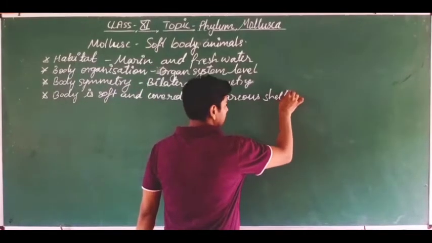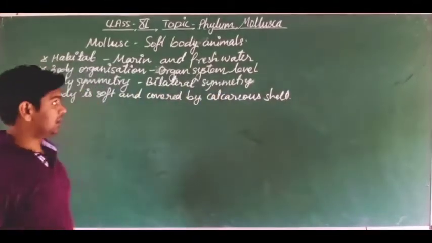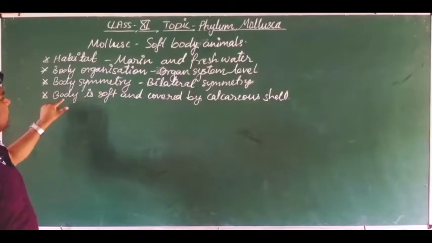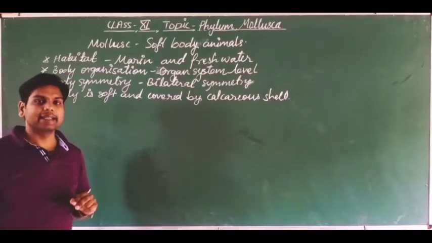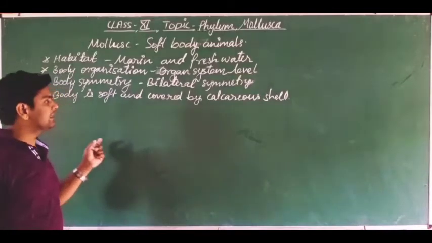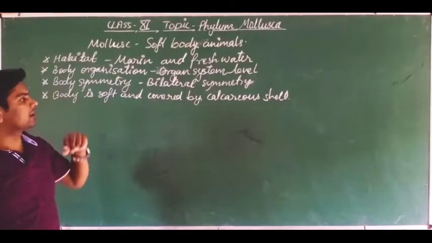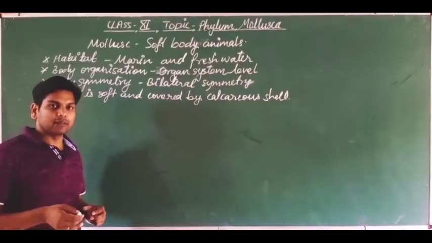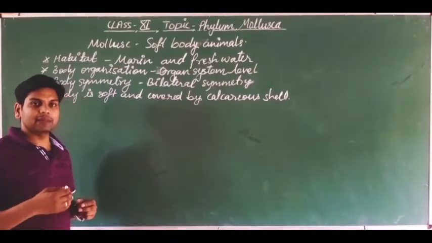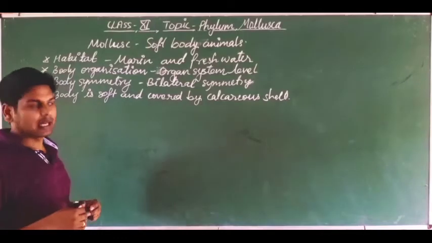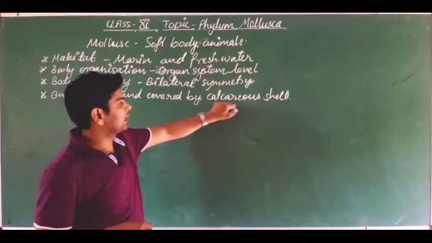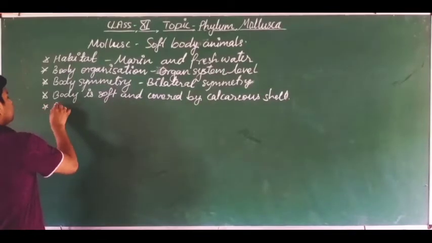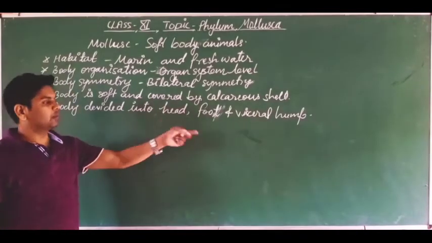So what is a calcareous shell, dear students? Have you ever seen the animals of this phylum Mollusca? The body is soft, just like a snail you have ever seen. A snail is a soft bodied animal and it is covered by a calcareous shell. The shell is the outermost covering of the body which protects the body, and it is made up of calcium carbonate. That is why it is known as the calcareous shell. Got it? The body is divided into three parts: head, foot and visceral hump.